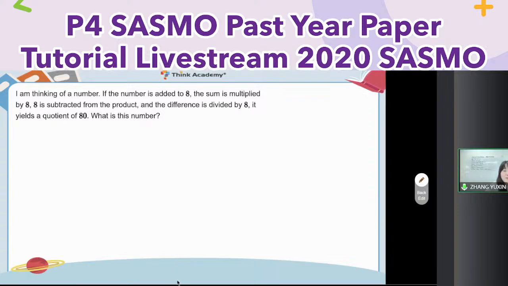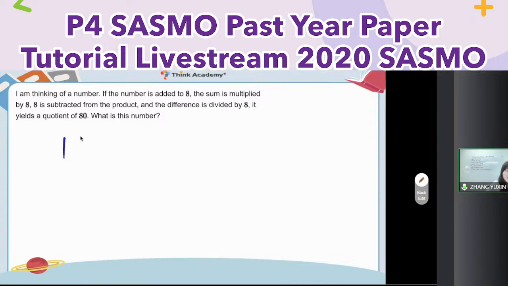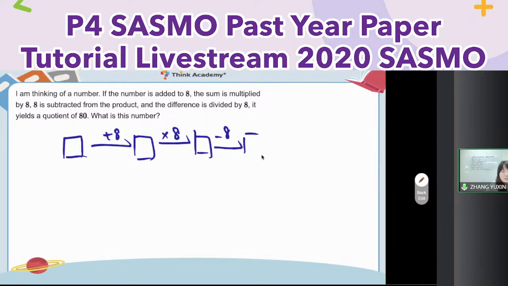Okay, so for this one, working backwards, right? I think this is what we learned in P3 as well. How to use the working backwards trend diagram. The first number, what should I do? Add 8. And then the sum multiple is times 8. Okay. Then the next one, minus 8. Then what should I do? Divided by 8. Okay, finally, I go to 80 here.